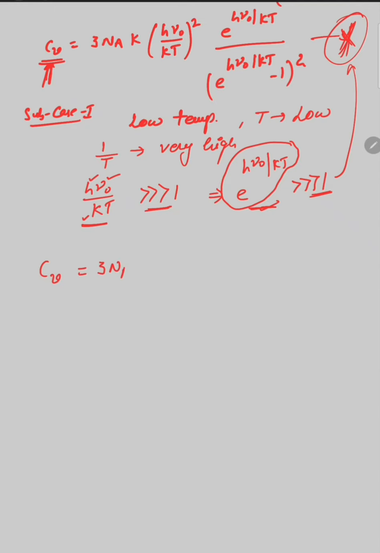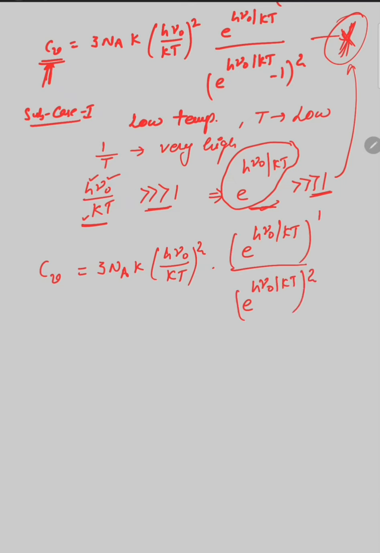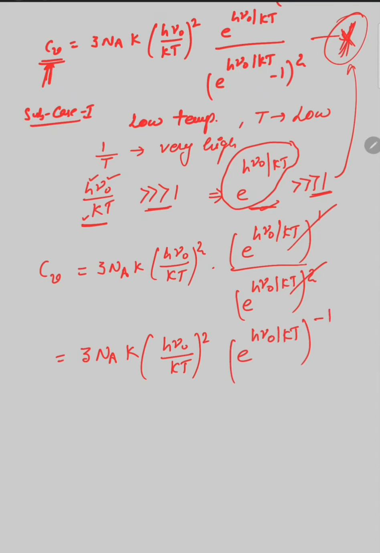Cv comes out to be 3NaK, everything else remains constant as such, into e raised to the power h mu naught upon kT divided by e raised to the power h mu naught divided by kT the whole square when 1 is eliminated. Now this factor is cancelled and we will get only one term, 3NaK h mu naught upon kT e raised to the power minus h mu naught upon kT after solving this equation.